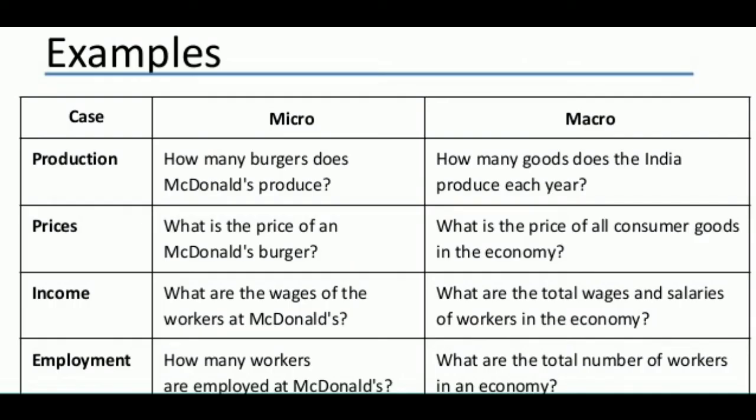Dear student, we have some examples about micro and macroeconomics. At production level, we study in microeconomics how many burgers McDonald's produces. But in macroeconomics, we study how many goods India produces each year. Similarly, at price level, in microeconomics, what is the price of a McDonald's burger? But at macro level, what is the price of all consumer goods in the economy?